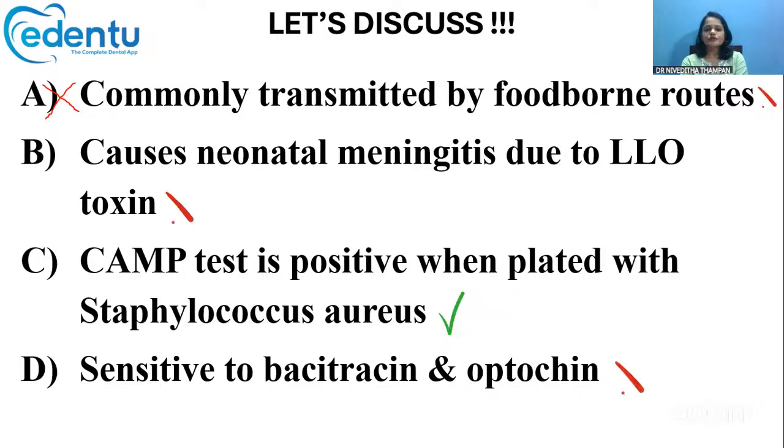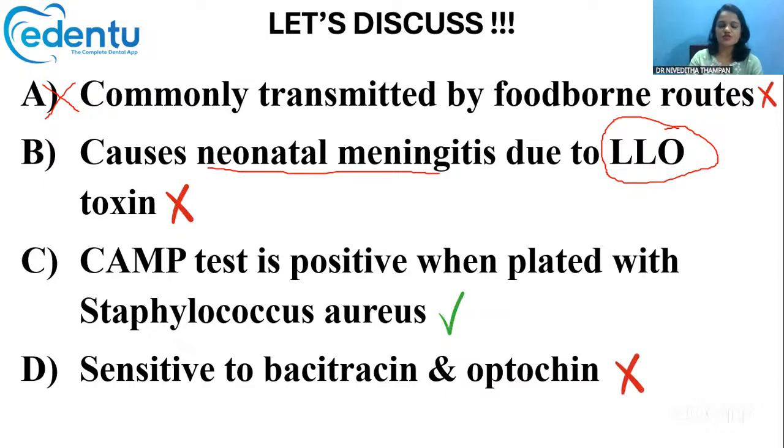Then, it causes neonatal meningitis due to allotoxin. The first part of this statement is correct: it causes neonatal meningitis. But is it due to allotoxin? What is this allotoxin? Allotoxin means listeriolysin O, a toxin produced by Listeria monocytogenes. It is not produced by Streptococcus agalactiae. So the first part is right, yes, it causes neonatal meningitis, but it is not due to allotoxin.